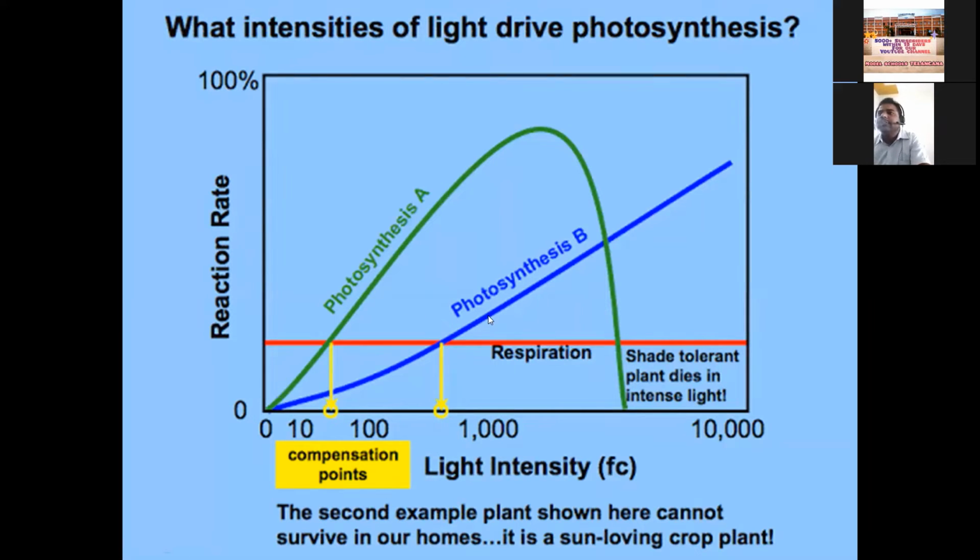So a simple conclusion: heliophytes can face high light intensity. There is no problem. For shady plants, it is a little bit difficult when light intensity increases.